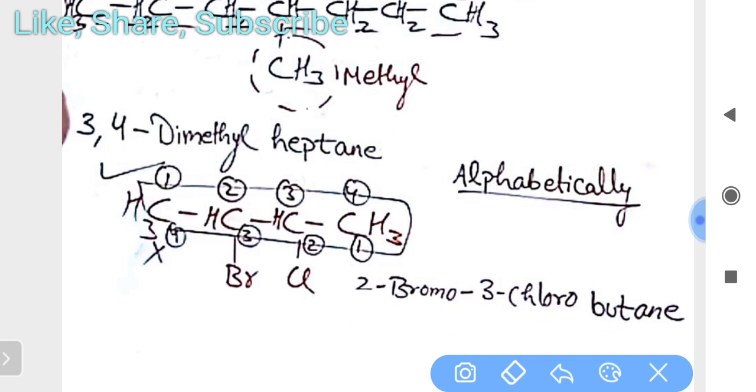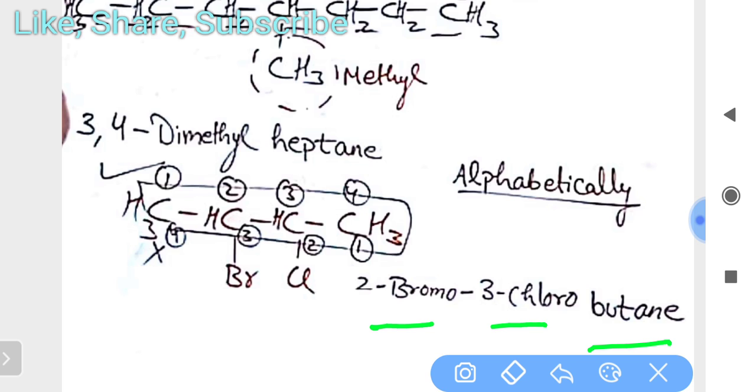What do we do? Now we go alphabetically. You can see the longest carbon chain is like this, 1, 2, 3, 4, and we can start from anywhere. But as we have to go alphabetically, bromo, B, comes first. In the second position bromine is attached, so we write it as 2-bromo-3-chlorobutane, because it is a single carbon chain, so it becomes butane.